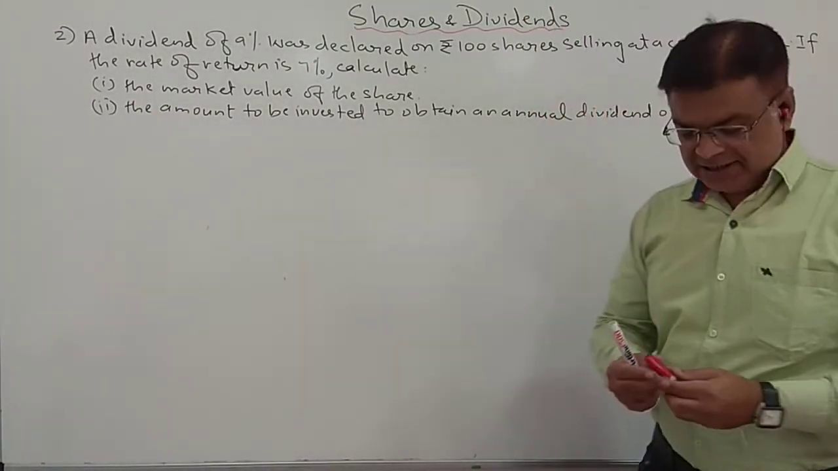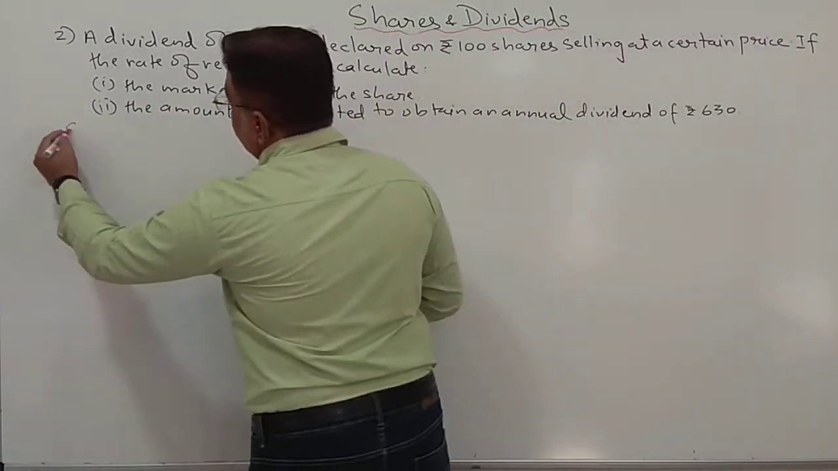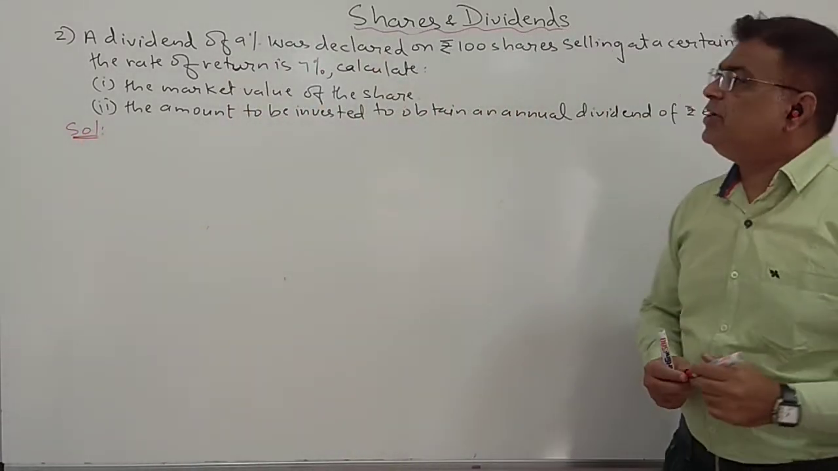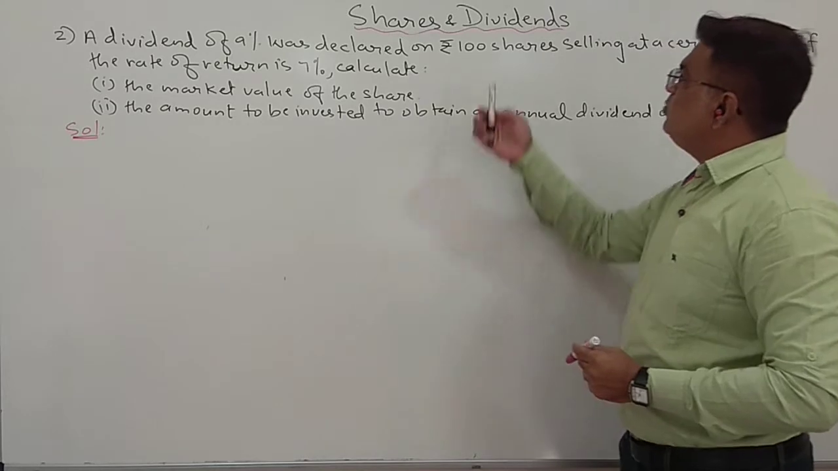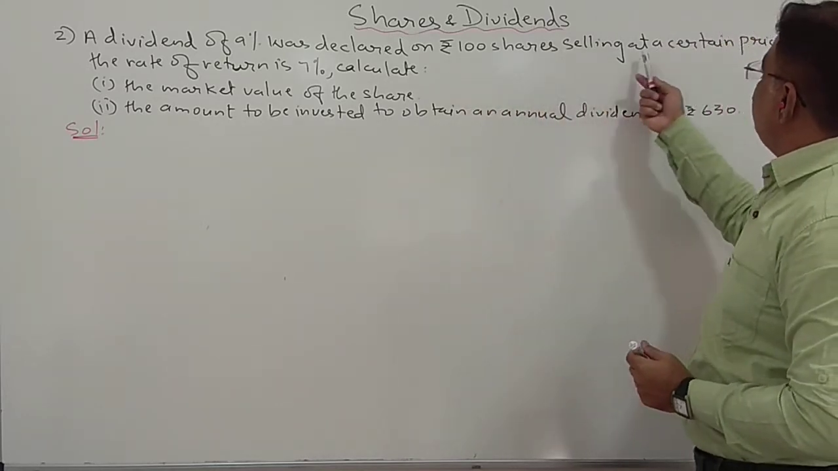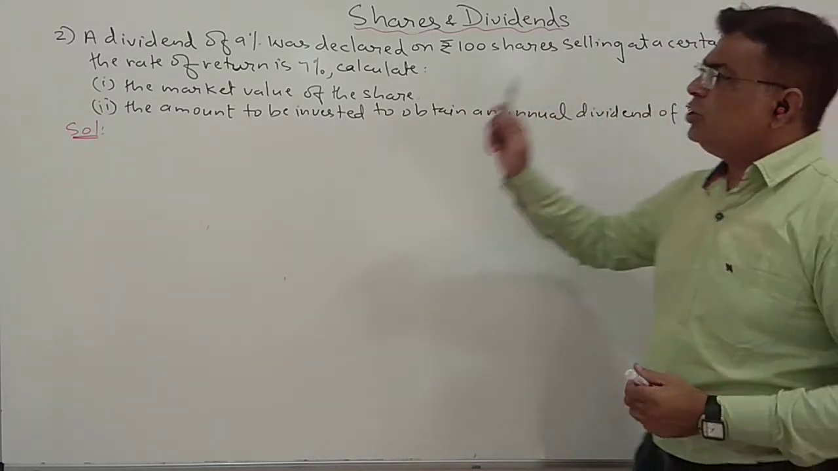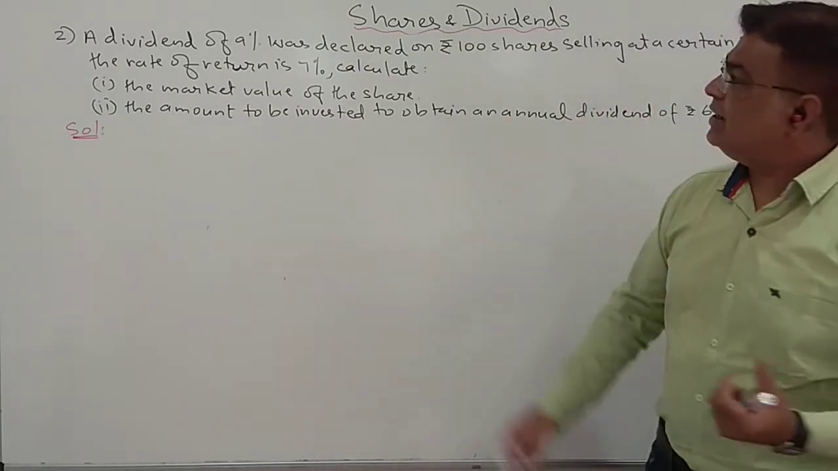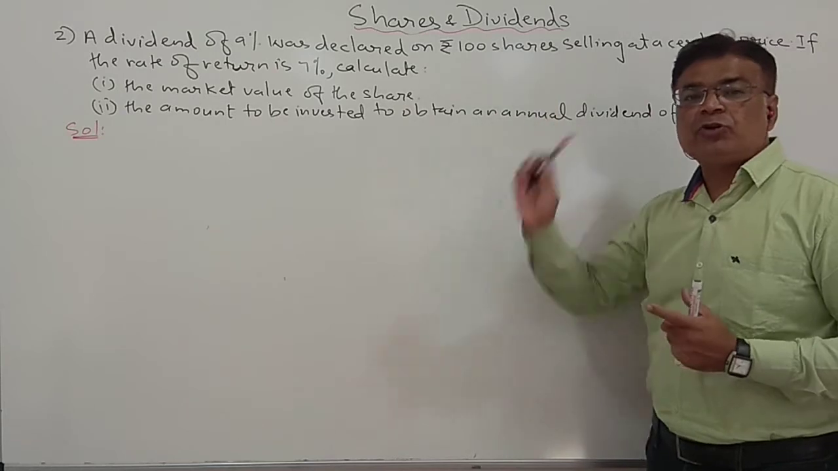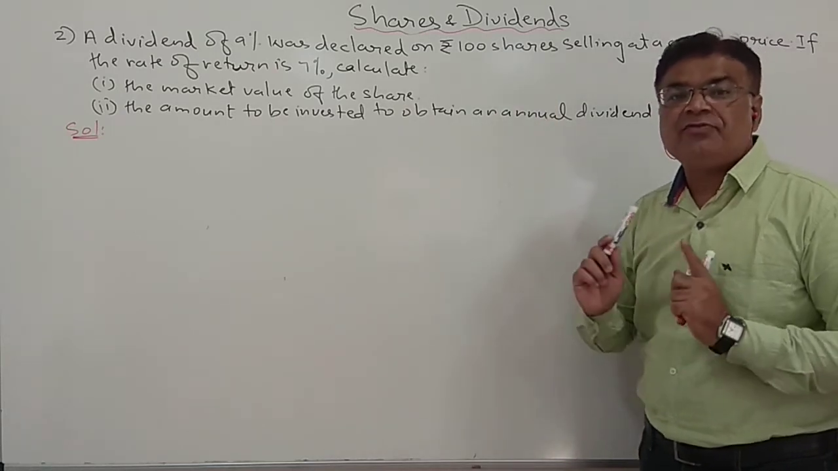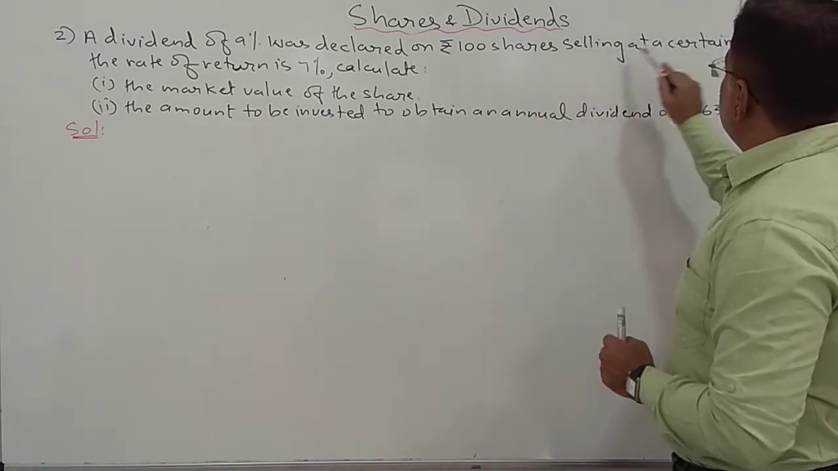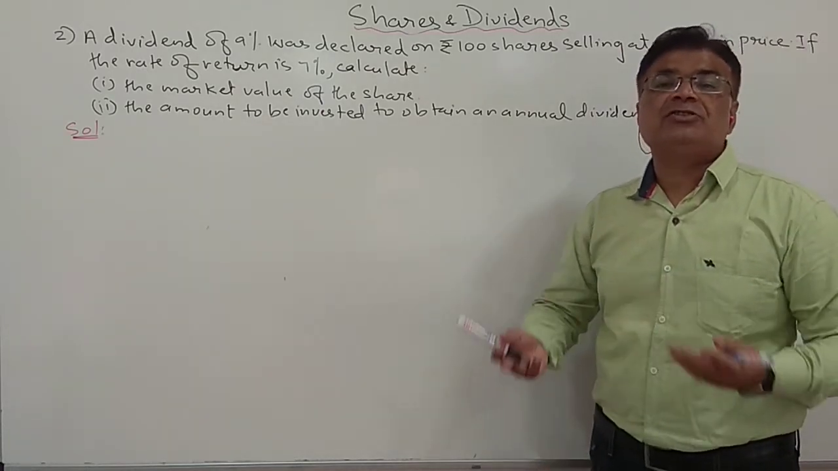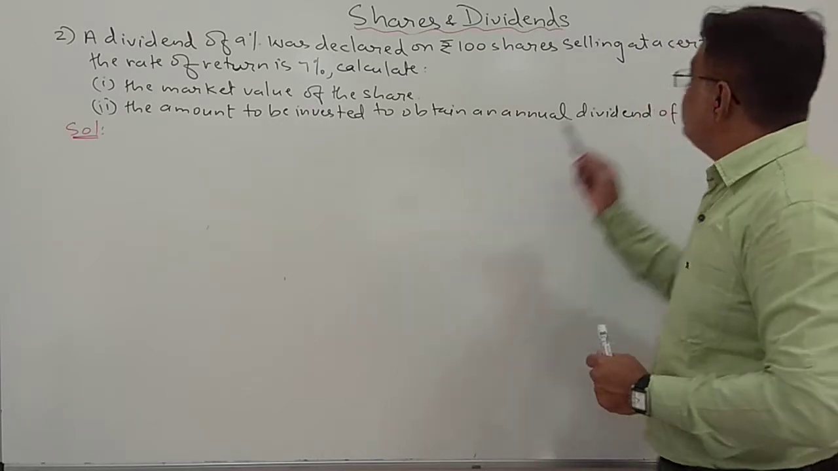Okay students, let us see the second one. Here it is written: a dividend of 9% was declared on ₹100 shares selling at a certain price. So here a dividend of 9% was declared on ₹100 shares. So what is this ₹100? Yes, it is the face value of the share. It was selling at a certain price. So we don't know what is the market price of the share.